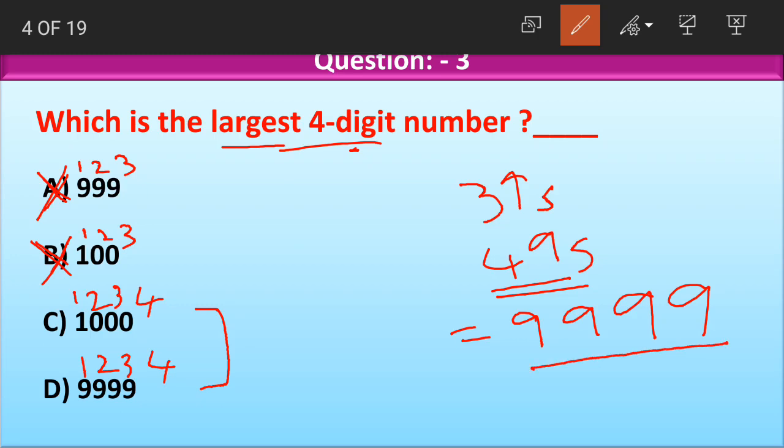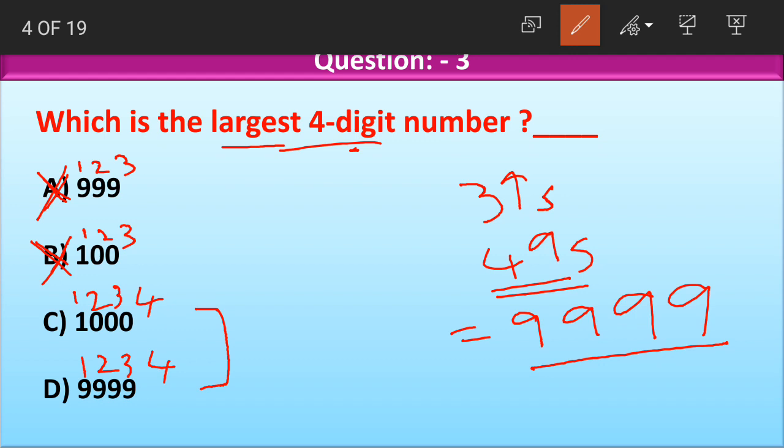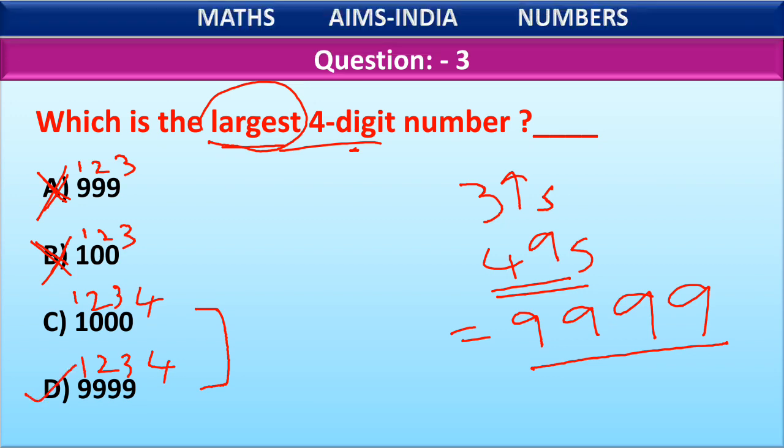In the same way, if he asks you to write the largest 6-digit number, write 6 nines. And if he asks you to write the largest 2-digit number, write 2 nines. Okay children, always remember when the largest number is asked in the question, you simply have to write nines. So the correct option among C and D is which one, children? Yes, option D, which is 9999, is the largest 4-digit number.